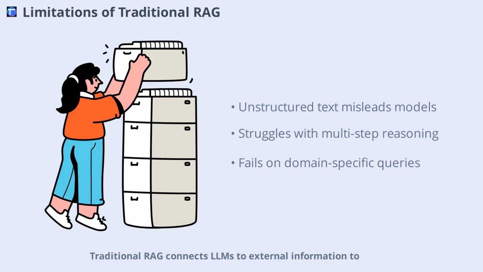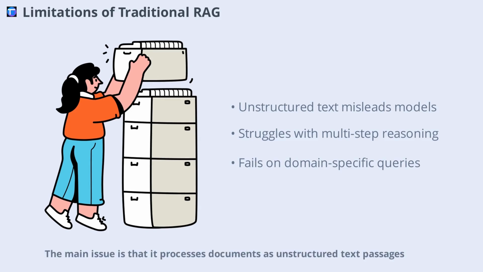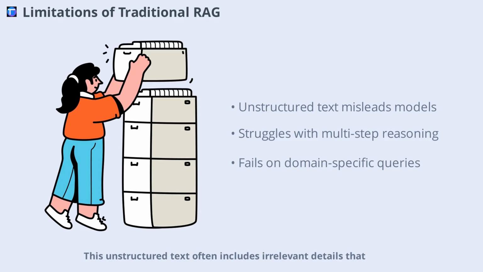Let's dive in. Traditional RAG connects LLMs to external information to help reduce hallucinations and keep responses up to date. However, even with this improvement, RAG still faces limitations. The main issue is that it processes documents as unstructured text passages. This unstructured text often includes irrelevant details that can mislead the model and result in incorrect answers.